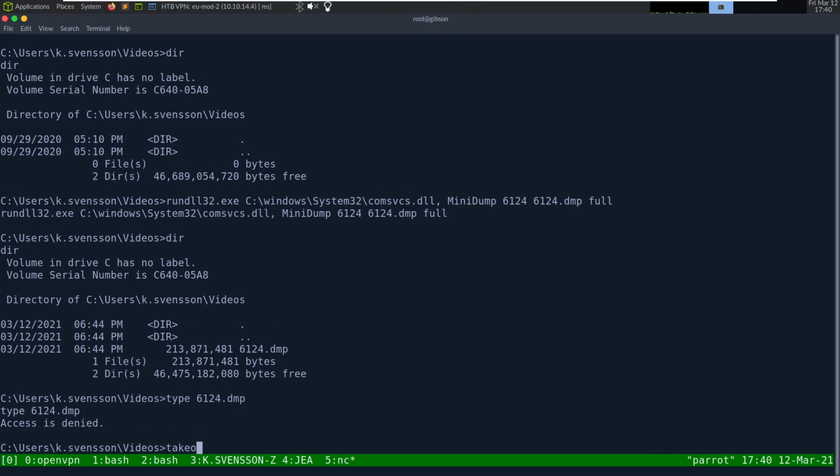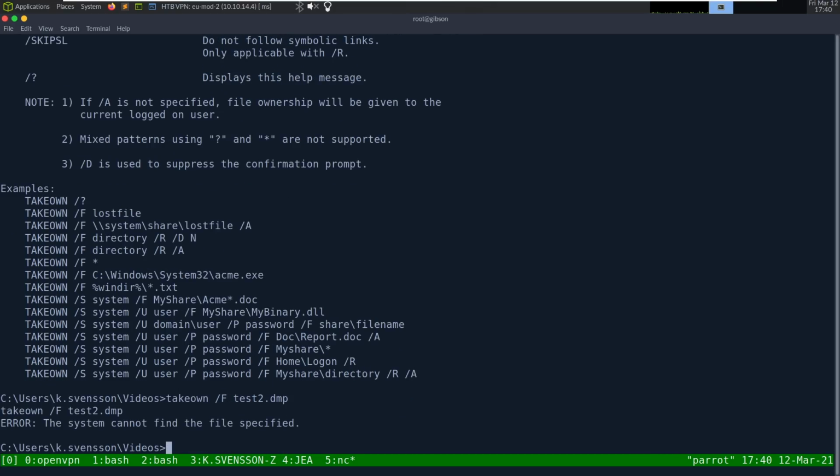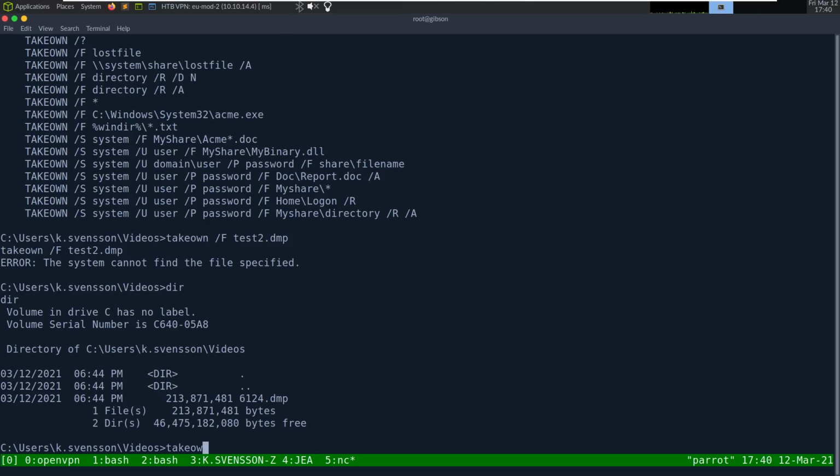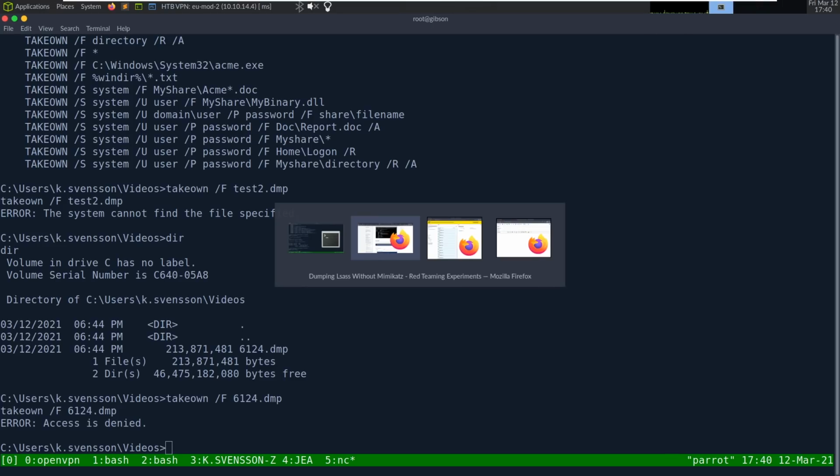we can probably take own. So take own /f test2.dump, or we just renamed it. Take own /f 6124.dump, access denied. So I'm guessing only root or administrator can read this dump file when we do it this way. Not exactly sure. Let's try putting process dump on this box.